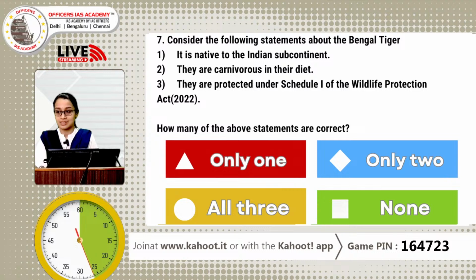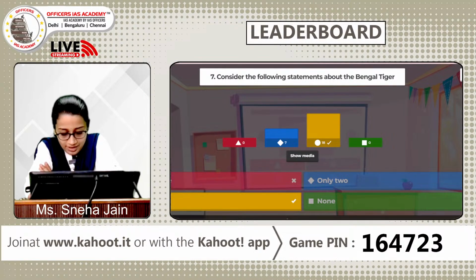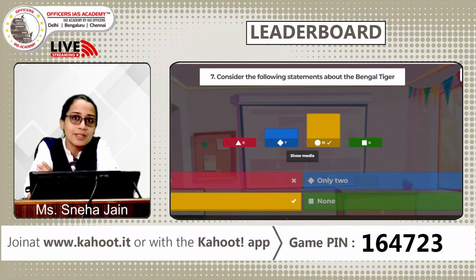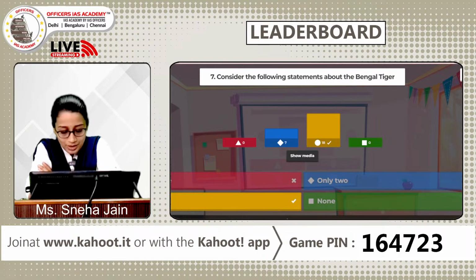Okay, we are not asking which one is correct. How many are correct? Is it 1 or is it 2 or is it 3 or is it none? So the time gets over and congratulations, like I said, a very famous question. So Bengal tiger is native to Indian subcontinent, so not just in India, but we find them in Bangladesh, Bhutan, Nepal. And why are they in news? Because their habitat is under threat because of deforestation, because of human intervention, because also of illegal trade of wild animals. So the answer here is 3, that is all these statements are right and most of you have got it right. So let's quickly look at the results.